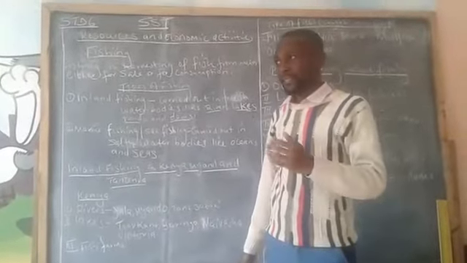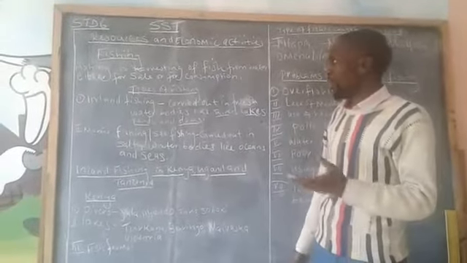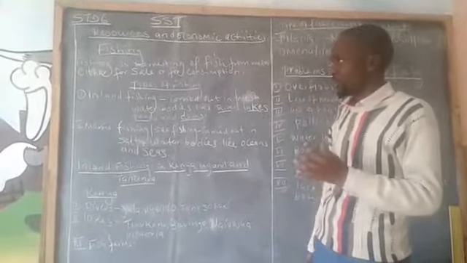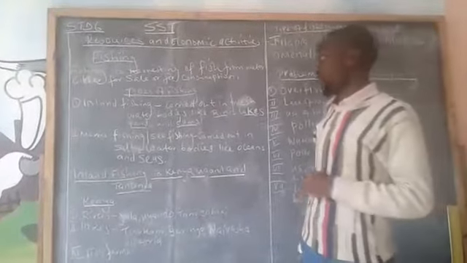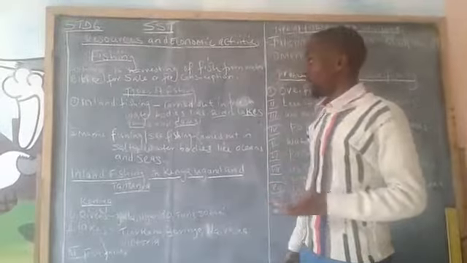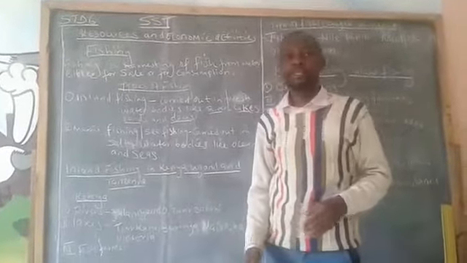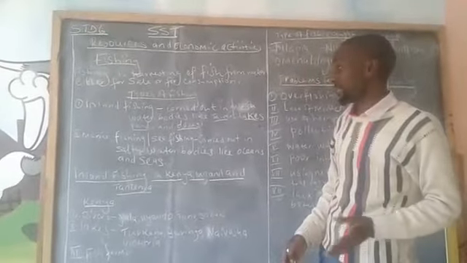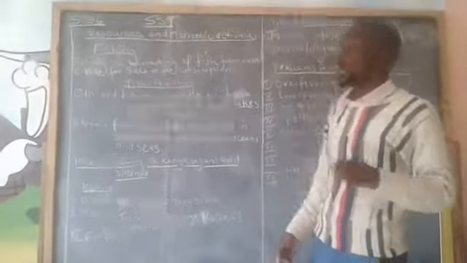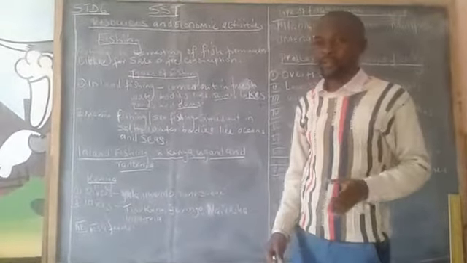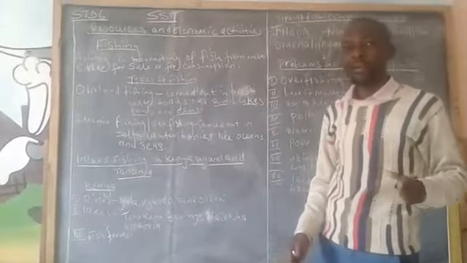So with fishing, the fish are caught, taken to the market and sold, or they are consumed, that is, they are eaten. So fishing is the harvesting of fish from water either for sale or consumption. We have two types of fishing: inland fishing and marine or sea fishing. So what is inland fishing? Inland fishing is carried out in freshwater bodies. Fishing carried out in freshwater bodies is what we call inland fishing.